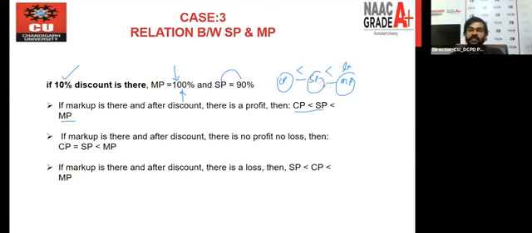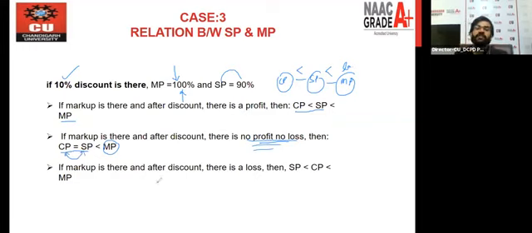Obviously, the market price is greater than the selling price when we are giving discount, right? So this is the first scenario. But in the second scenario, there is no profit, no loss. What does it mean? No profit, no loss simply means the selling price is equal to the cost price. That's why we have clearly mentioned here, the CP is equal to SP and market price is greater than both, right? Why we are saying that? Because we are getting here no profit, no loss, right?